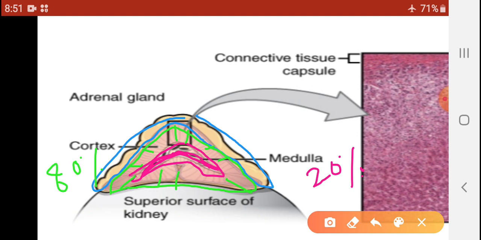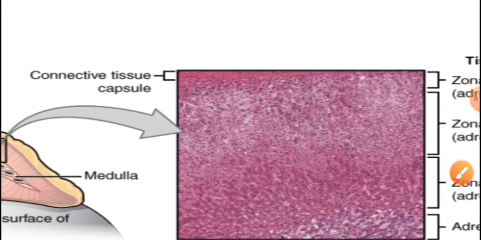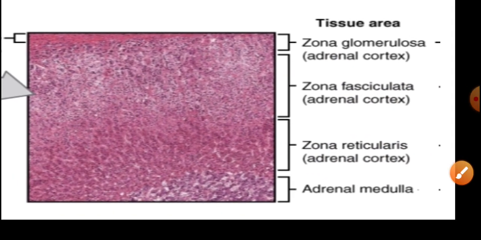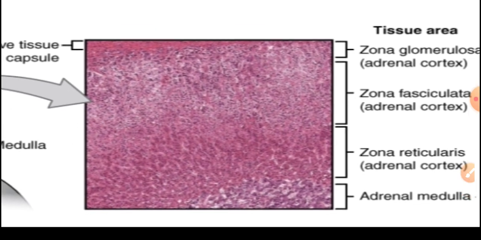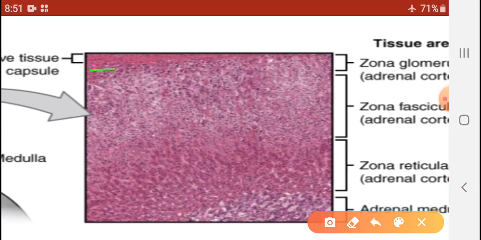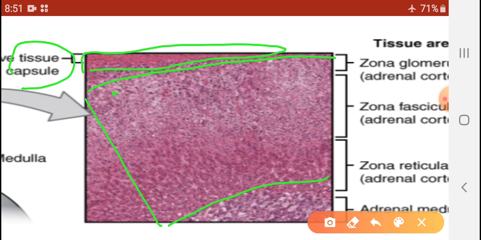In the histological slide here, this is the outer one, the connective tissue capsule, while this total region is the cortex region, and this region is the medulla region.